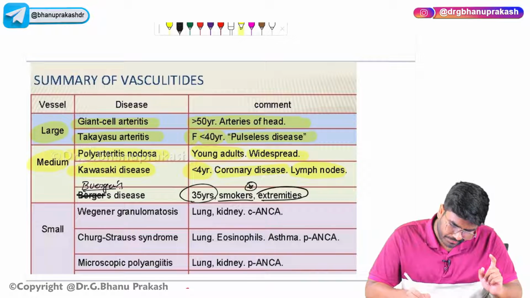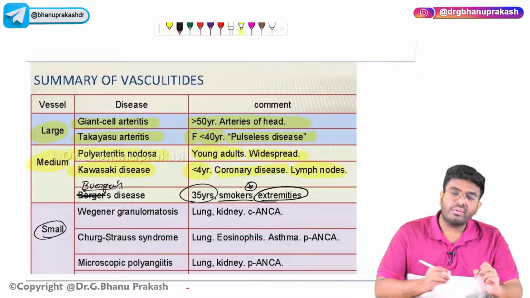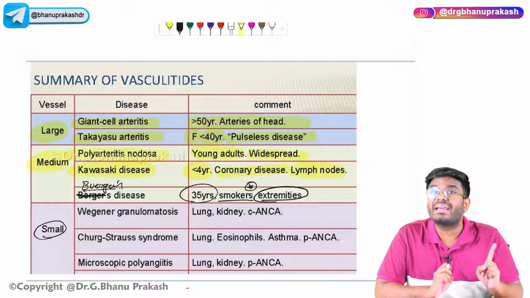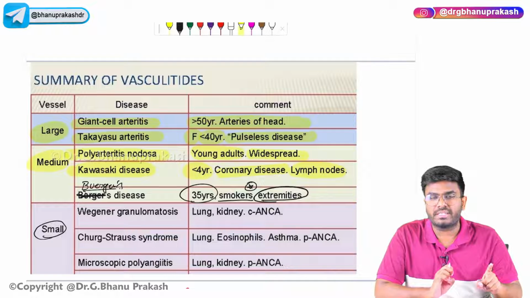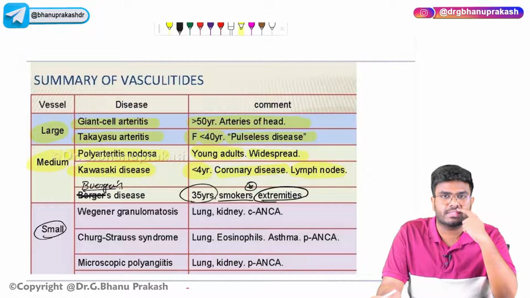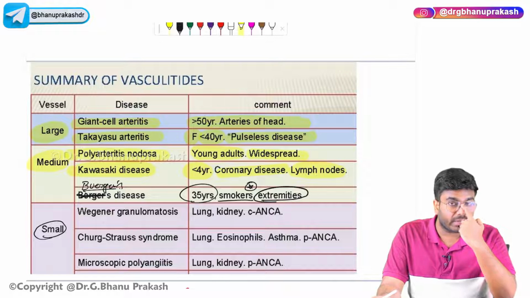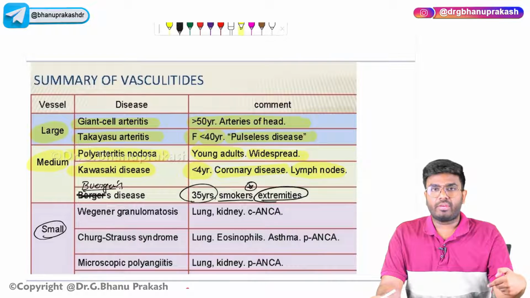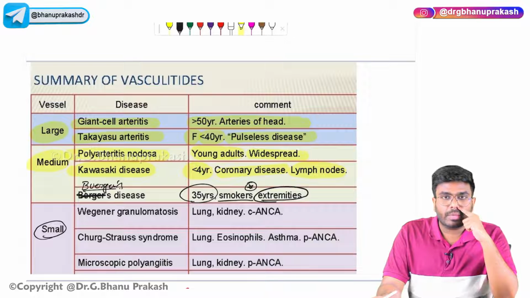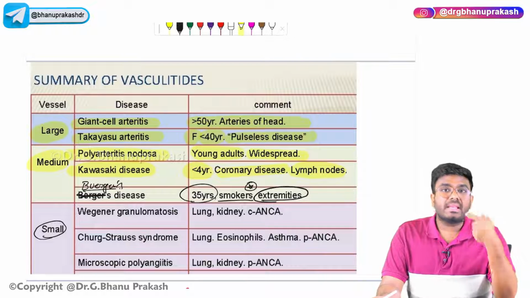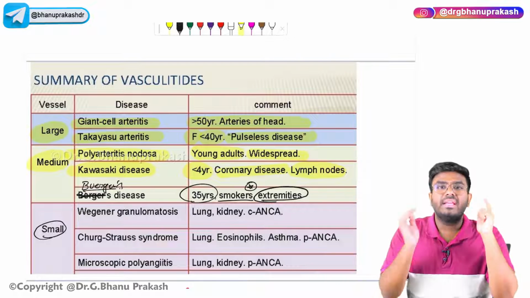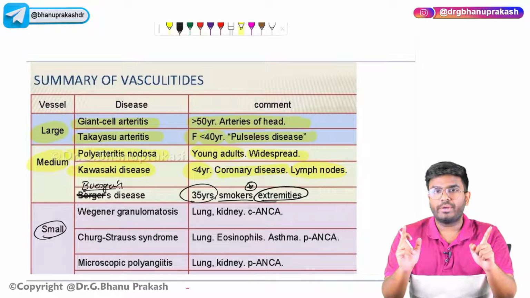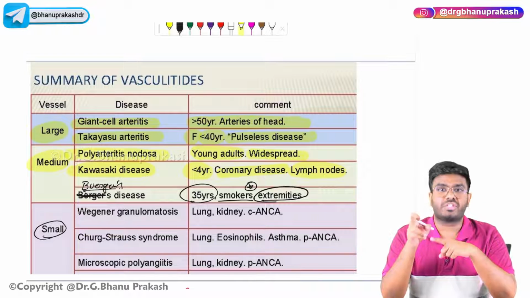Don't forget about that. Now small vessel vasculitis, what have we discussed? Wegener granulomatosis, remember it as Wegener's. C-ANCA positivity is going to be seen. Strawberry gingivitis, strawberry gums, and saddle nose are going to be seen. Nose, lungs and kidneys are going to be affected. Perforation of the nasal septum can be seen. Hemoptysis and hematuria can be seen. Otitis media can also be seen. That's Wegener's granulomatosis, which is a granulomatous inflammation.